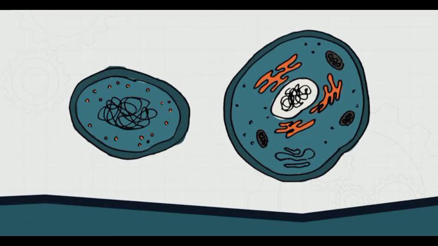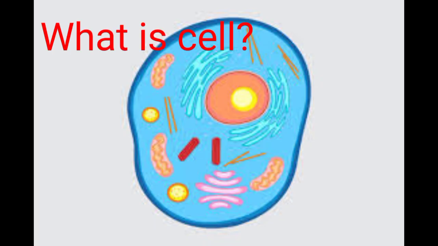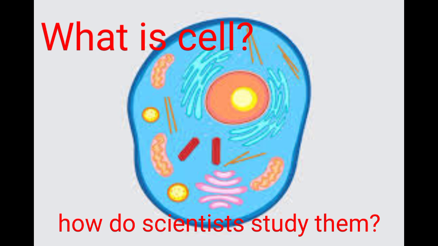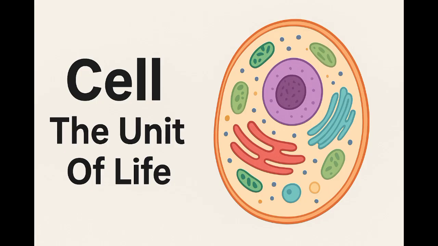Everything around us is made of cells, from the tiniest bacteria to the largest trees. But what exactly is a cell? How do scientists study them? And why is the cell called the fundamental unit of life? Today, we'll break down the entire Class 11 Biology chapter, Cell: The Unit of Life.